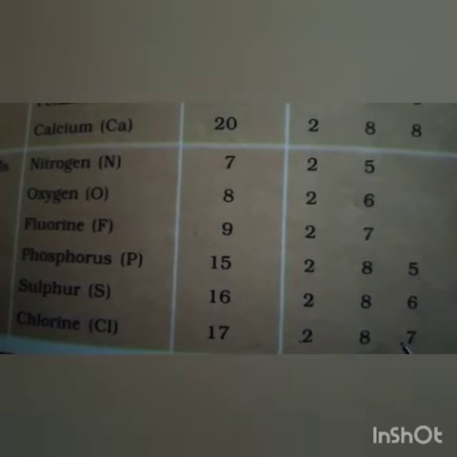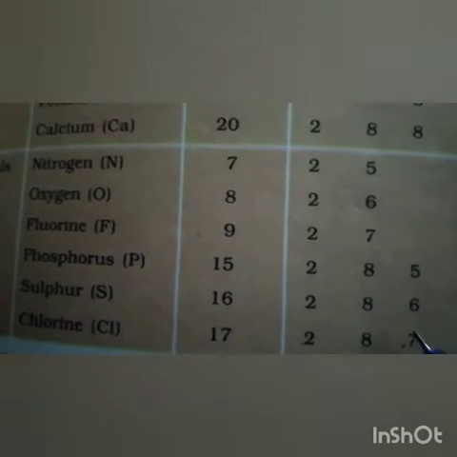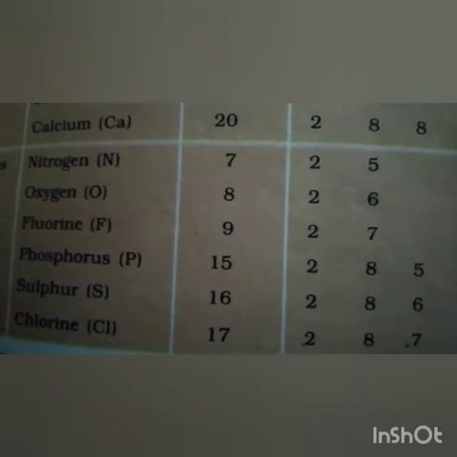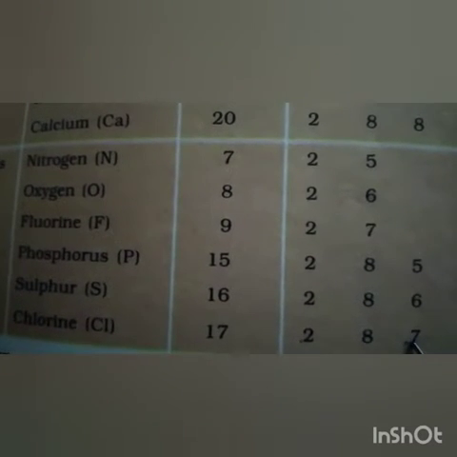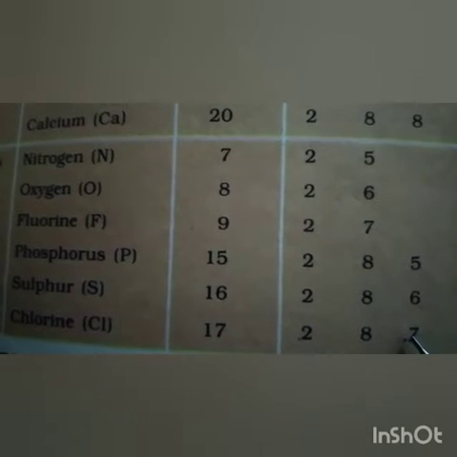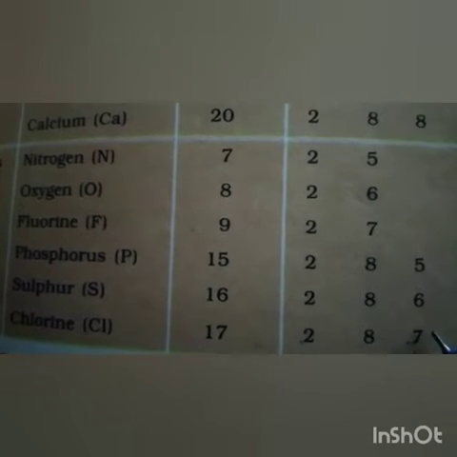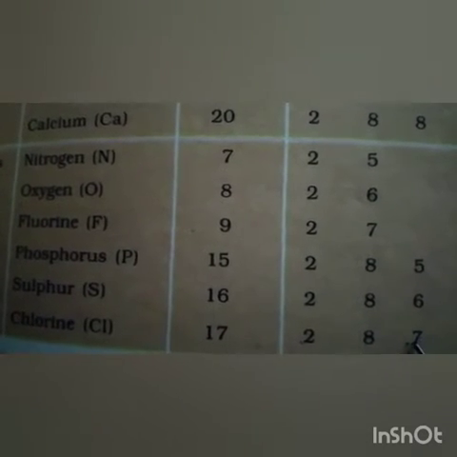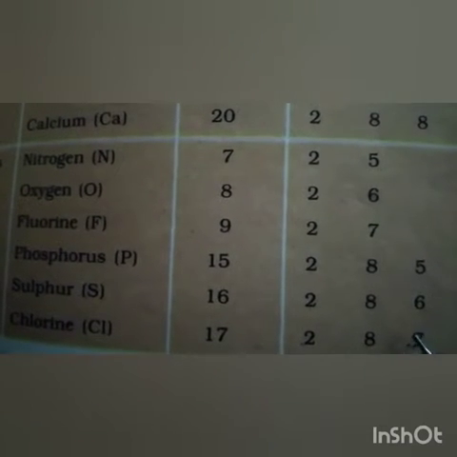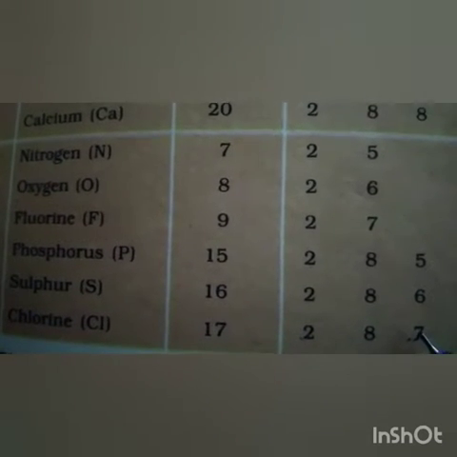But this is also unstable. Why? Because in the last shell there should be 8 electrons, but it has only 7 electrons. So in order to attain the stable electronic configuration, it will gain 1 electron. When it gains 1 electron, the last shell will have 8 electrons.